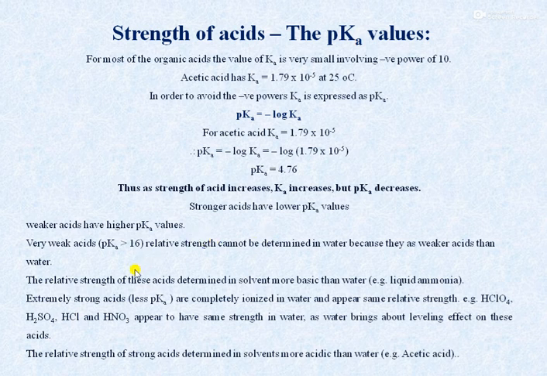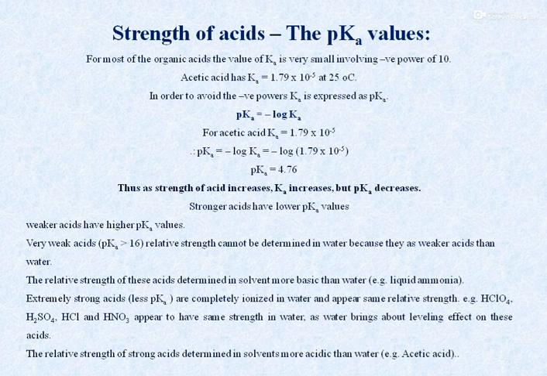Then in case of very weak acids, those which have pKa value greater than 16, the relative strength cannot be determined in water because they are weaker as acid than the water. In such cases, the strength of acids will be determined in solvents more basic than water, such as liquid ammonia. Similarly, in case of extremely strong acids, where the pKa value is lower, they are completely ionized in water and appear as the same relative strength.